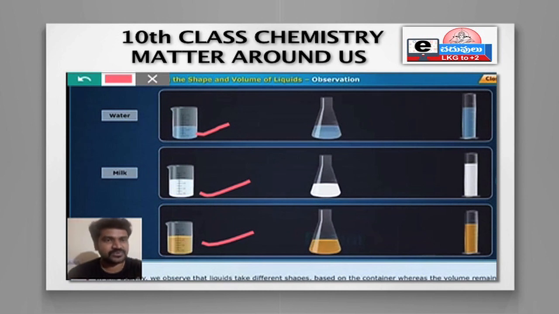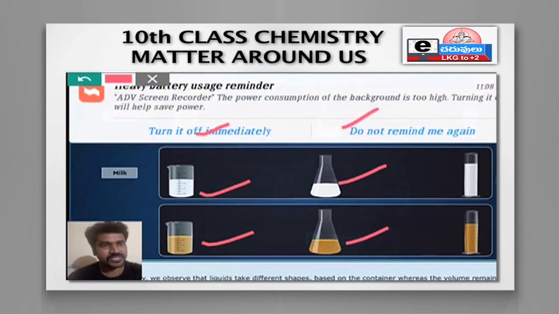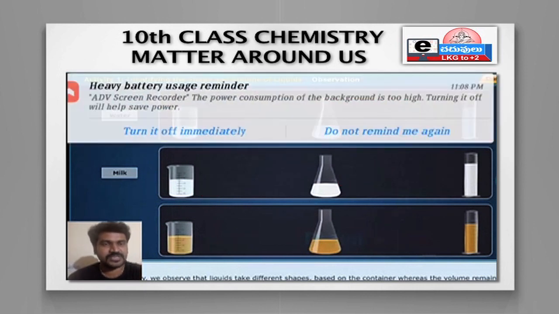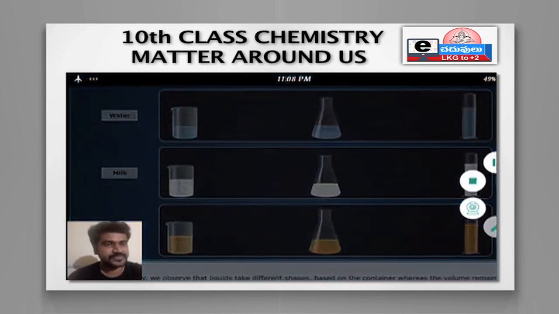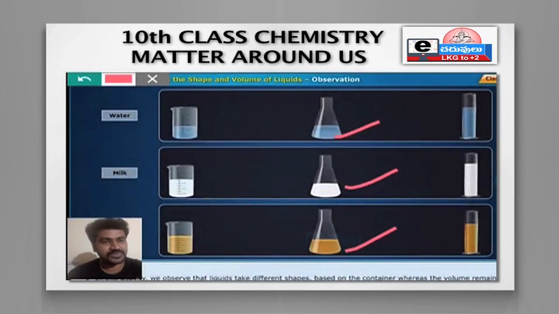Now the conical flask: all three have the same shape and same volume. And in the cylindrical jar also they are the same. So the level of the liquids is the same in the beaker, in the conical flask, and in the measuring jar.